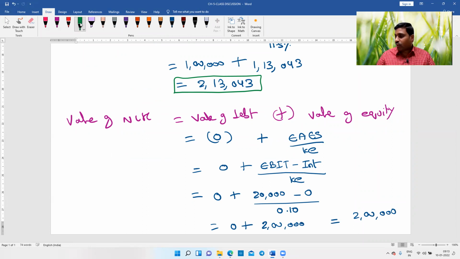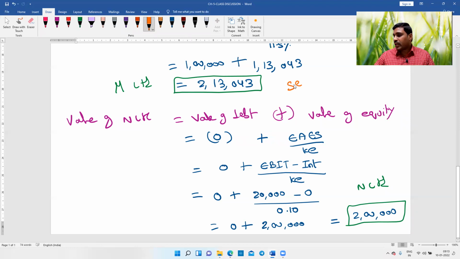So therefore, value of M Limited is 2 lakhs 13,000. N Limited is 2 lakhs, which is low. M Limited is high, sell it, and N Limited, which is low, buy it. As simple as that. No confusion. Sell at more, buy at less.